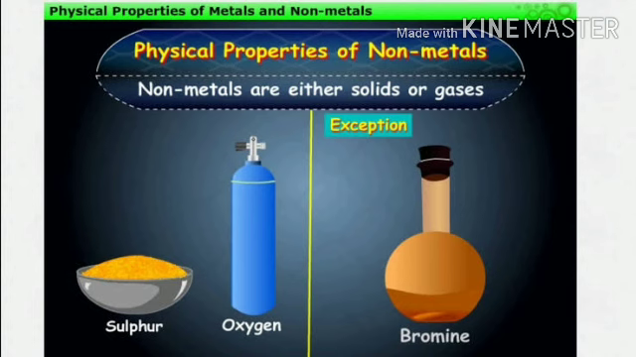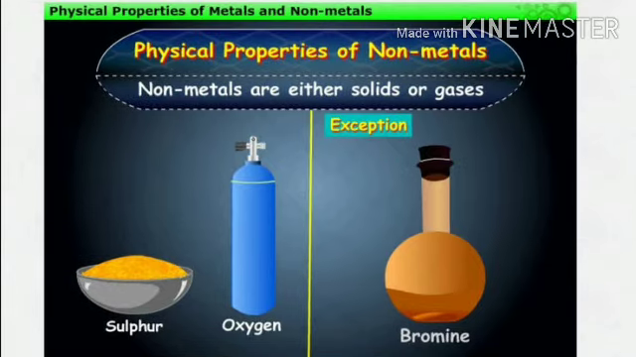The non-metals exist mainly in two states, that is gas and solids. But there is an exception, that is bromine. Bromine is a liquid non-metal. Examples of gas non-metals are chlorine, oxygen, nitrogen, and in the case of solid non-metals the examples are carbon, phosphorus, sulfur, etc. So we can say that non-metals exist in all three states.